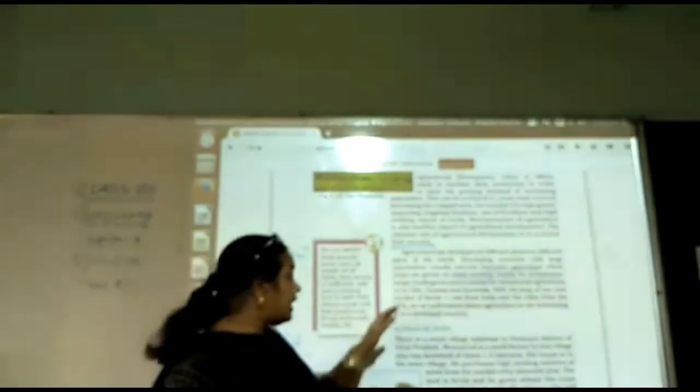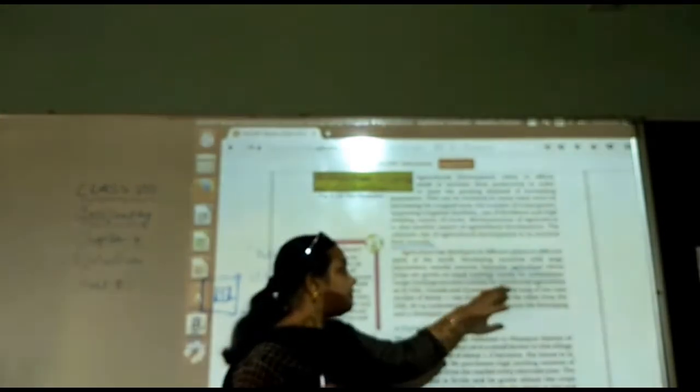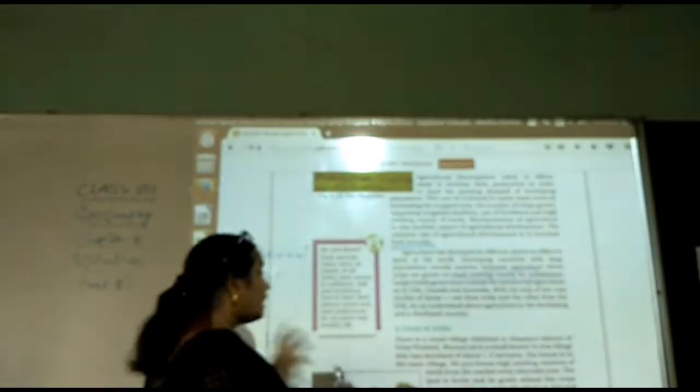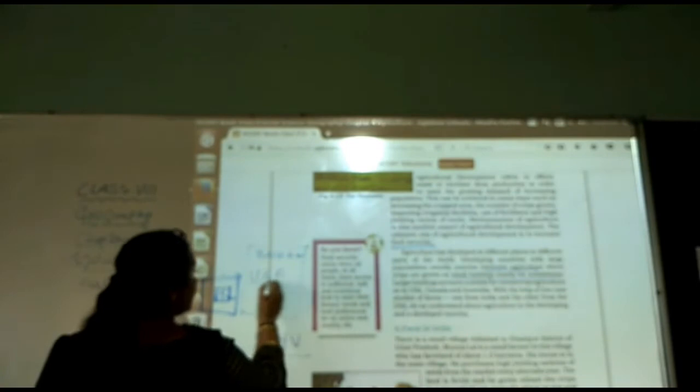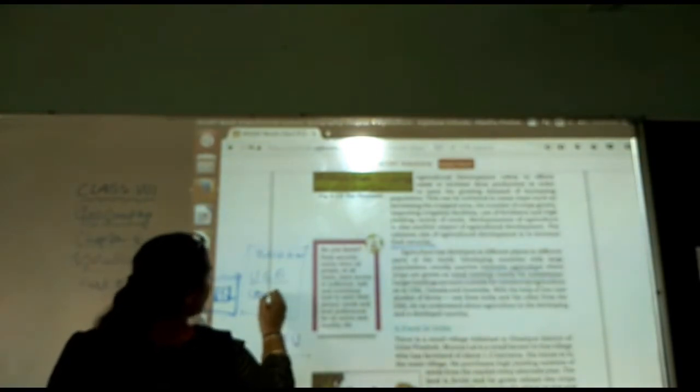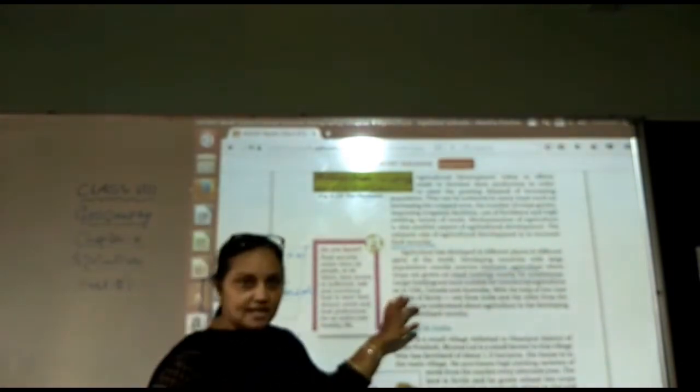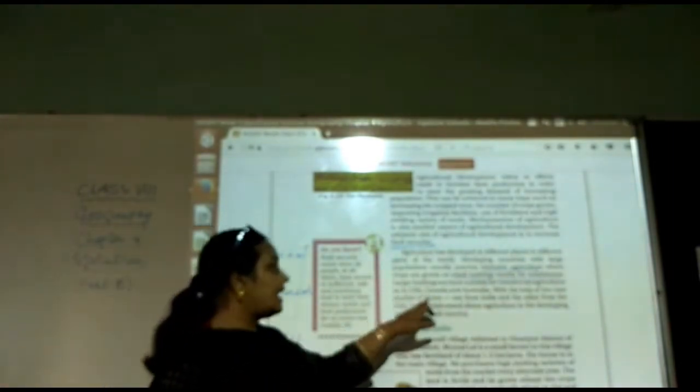Now, larger holdings are more suitable for commercial agriculture. Yes, the larger holdings, for example in the USA, are only for commercial purposes, on a commercial basis. This is also the case in Canada and Australia.